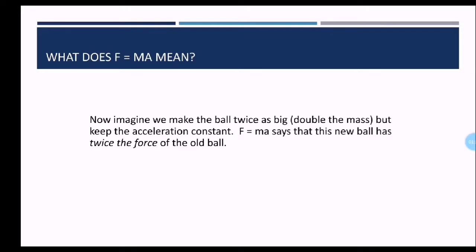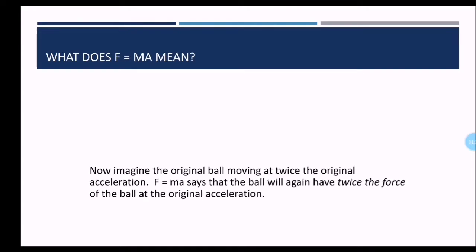If you replace the new m by 2 times the old m, you'll get F equals 2ma, which is 2 times the previous F. So if the object is bigger, the force should be bigger in order to keep the same acceleration. Now imagine the original ball moving at twice the original acceleration. Now I want to double the acceleration. F equals ma says that the ball will again have twice the force of the ball at the original acceleration. So we have a new acceleration which is equal to twice the acceleration in the beginning. The new force applied should be twice the original force.